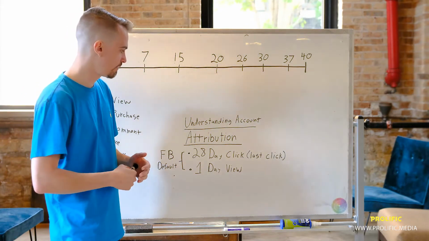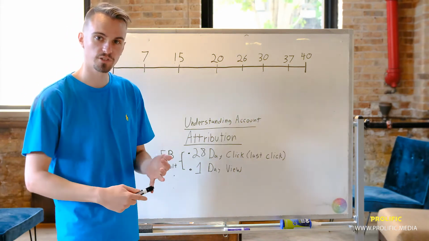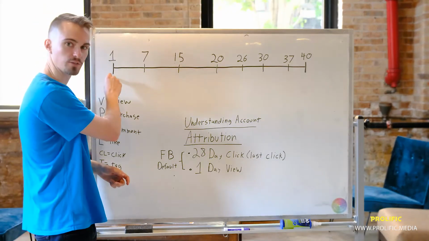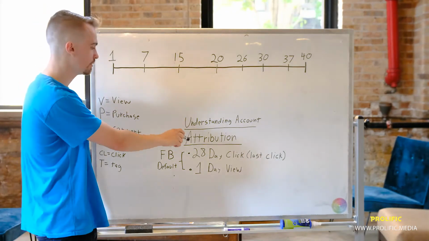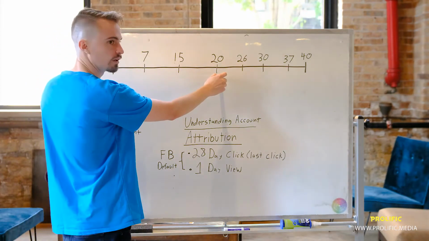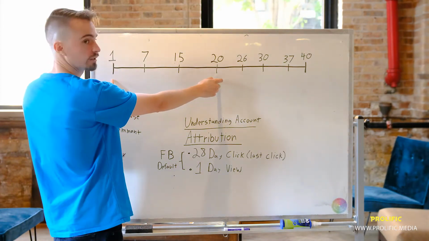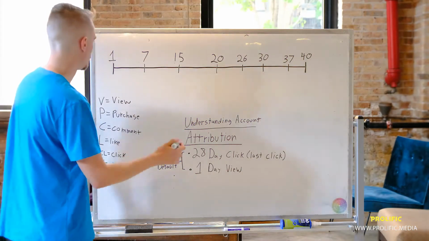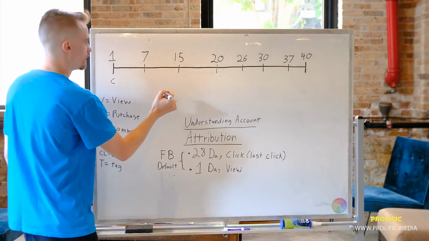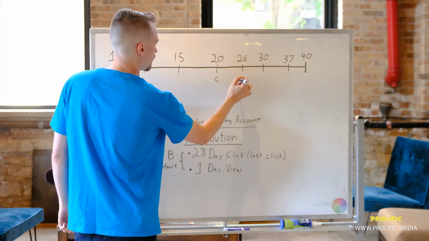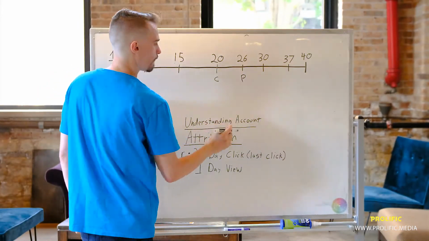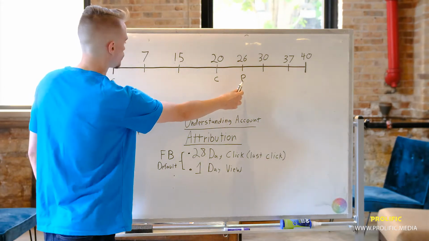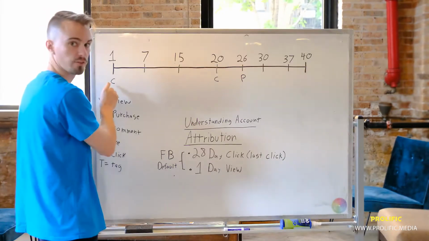You can also have first click, last click. The first click would be if I clicked it on the first day. This is when it would actually attribute. But if I purchased over here, it would attribute to this first click. Now let's say on that first click model, I click here, I click here, and I purchase here. This purchase right here on the 26th is going to be attributed to the first click on the first click model.